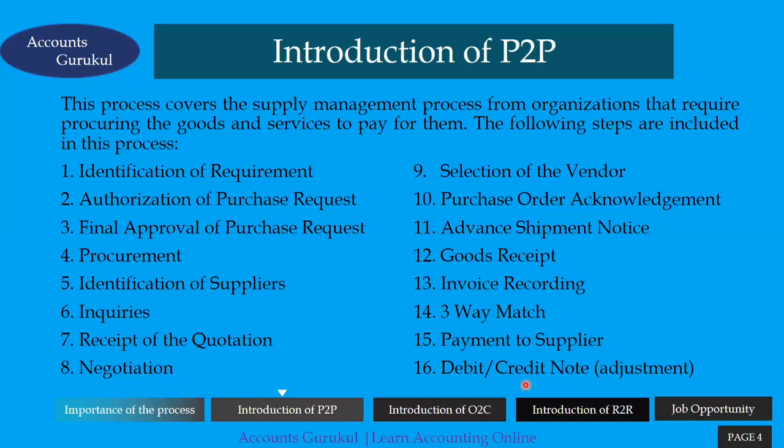And once we got the material and everything, if there are certain issues related to quality or some materials are damaged, then we have to raise some debit or credit note on vendors, and we have to adjust against his future invoices. So this entire set of steps, from 1 to 16, is involved in the P2P, and for each and every step, as I said, there are lots of job opportunities. So that's the reason it's very essential to understand, and in upcoming videos, as I said, we are going to cover one video on each step. So this is related to P2P.